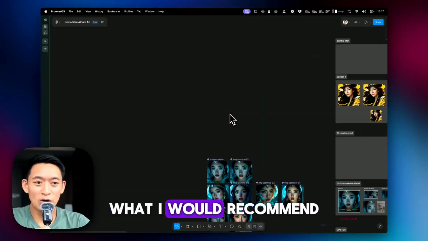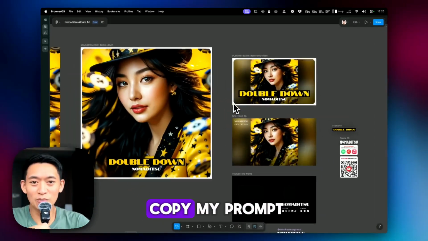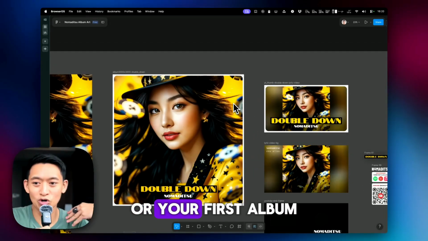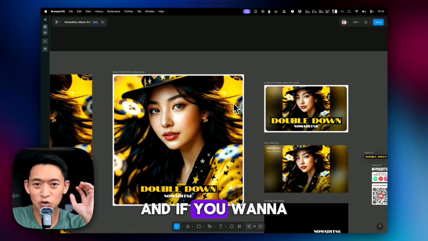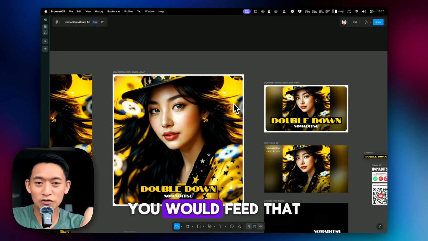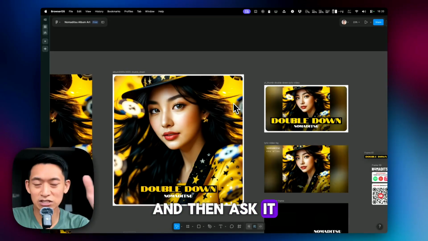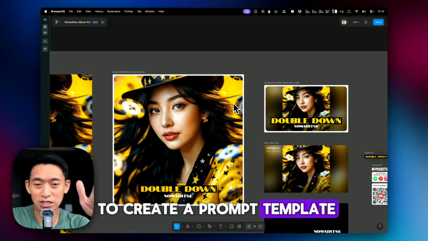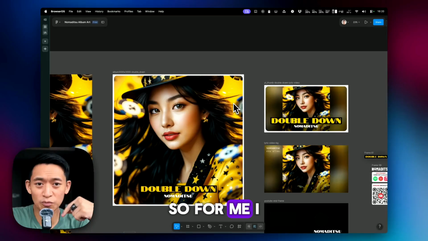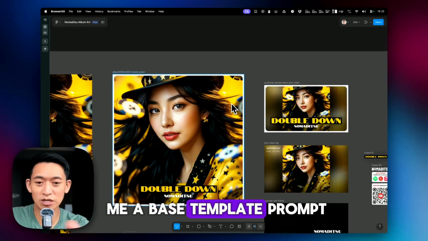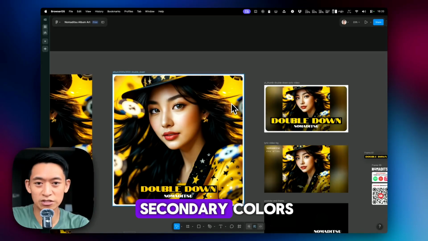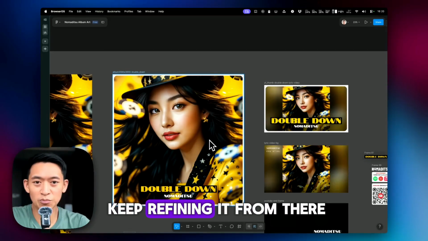So yeah, what I would recommend is that you don't copy my prompt. What you do is you generate your style or your first album art cover, and if you want to have that as a consistent look across all of your album art, you would feed that to the AI and then ask it to create a prompt template and one that you could customize different elements from it. So for me, I asked it to give me a base template prompt, and then I want to be able to customize like the primary and secondary colors, and you could just keep refining it from there.